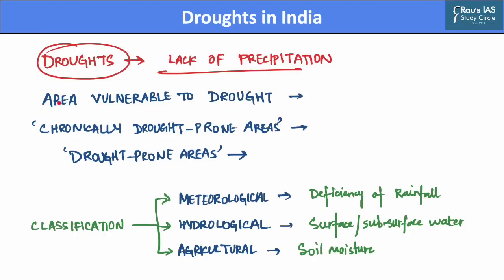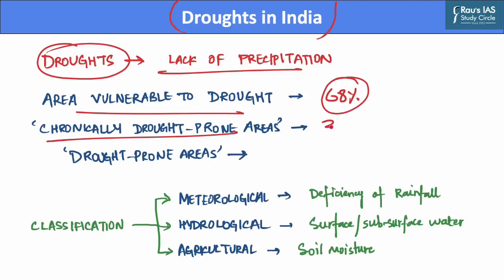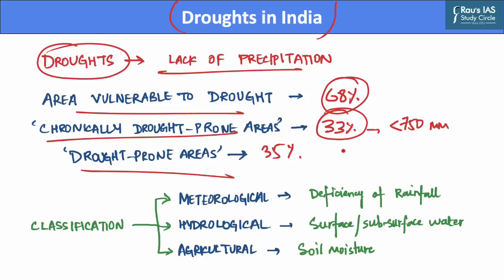Now, let us look at different stats regarding droughts in India. Over 68% of the total area of our country is vulnerable to droughts. Chronically drought-prone areas constitute about 33% of the total area of the country, and these areas receive rainfall of less than 750 mm in the entire year. Further, about 35% of the area in our country is classified as drought-prone area, and this area receives rainfall between 750 mm and 1125 mm in the entire year.